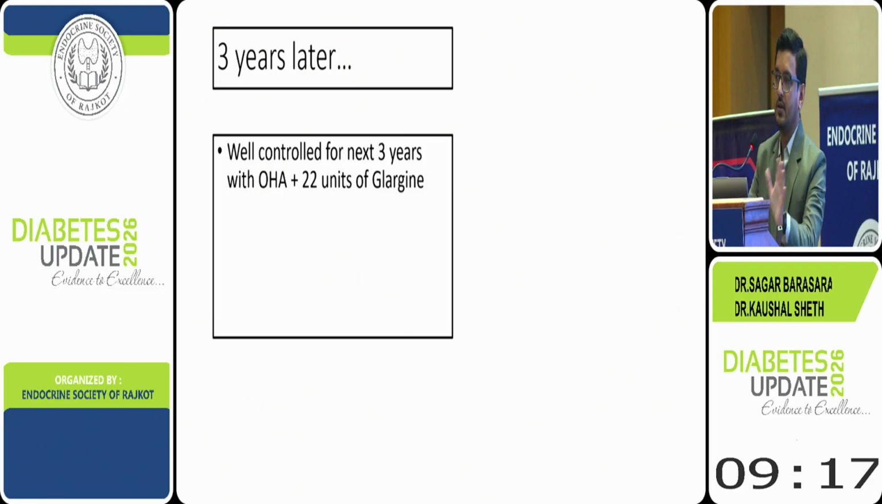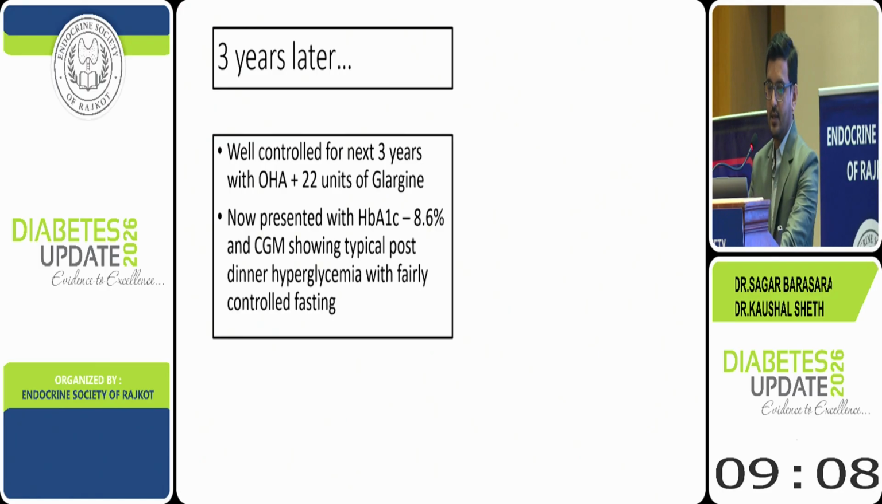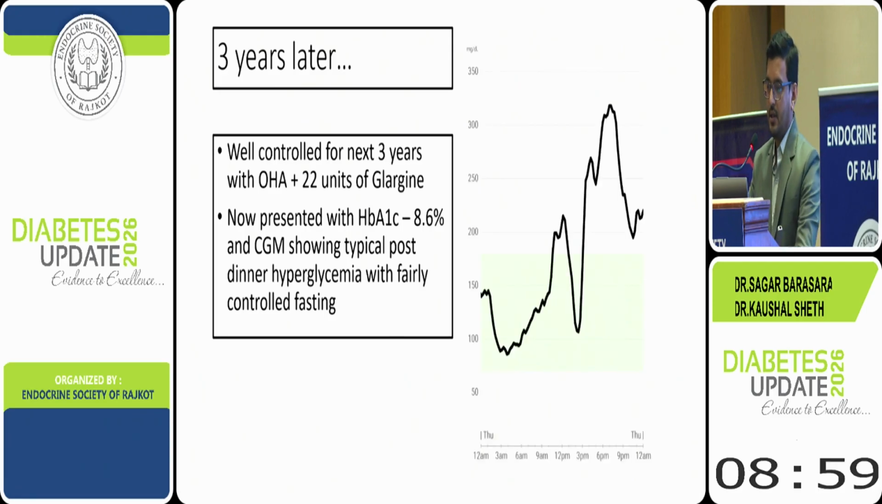Now, the patient was well maintained for the next 3 years, but after 3 years, she came with uncontrolled diabetes. HbA1c was 8.6%. She was already taking 22 units of glargine with all the other OHAs. So, to know the cause, I advised a CGM. CGM was showing this picture. So, Sagar, how would you approach this case further?